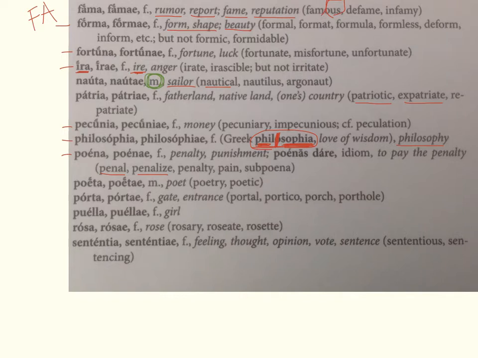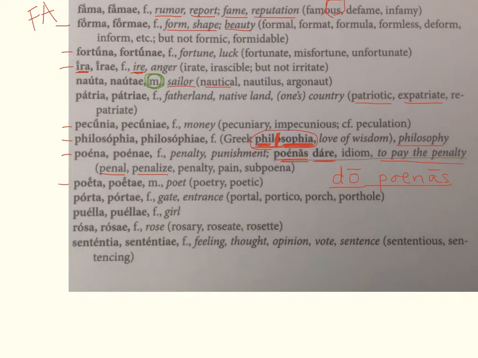And it has an idiom. So we saw an idiom in the last chapter with please being amabo te, I will love you. Here we have poenas dare. So dare means to give. Poenas means penalties. So to give penalties for the Romans meant to pay the penalty. So if I have a sentence that has do poenas, then this would be I pay the penalty. And that's how that works.